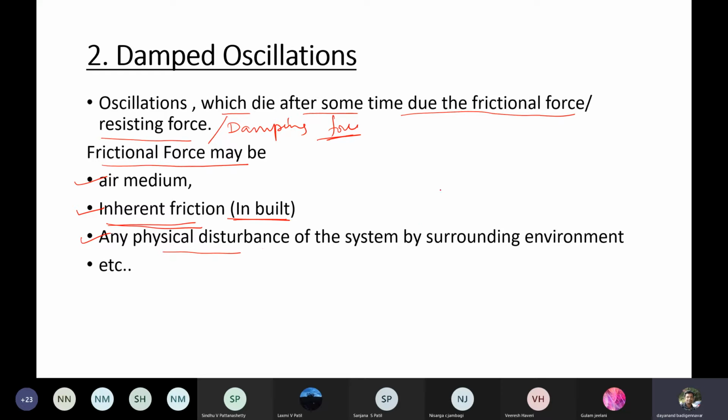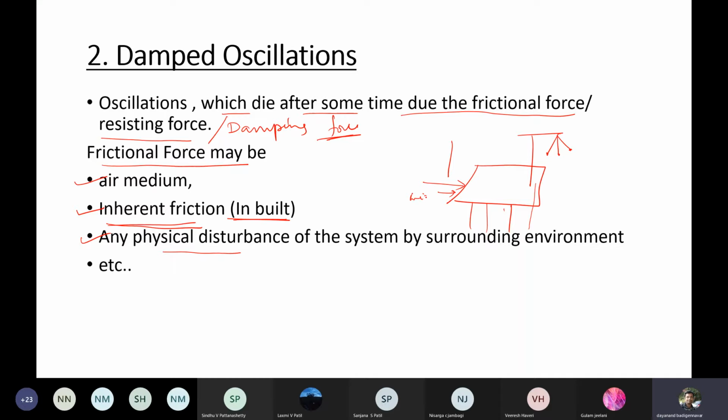Suppose you are performing the oscillation on a table in the lab. This is how the oscillation takes place, on a physical table. Sometimes what happens is you stand very close to it, or you stand in such a way that you put your weight on it.